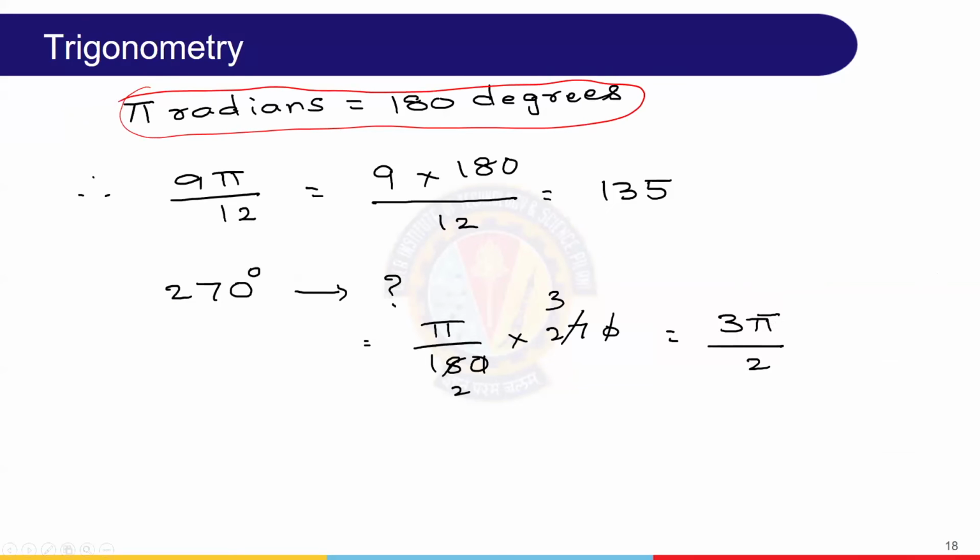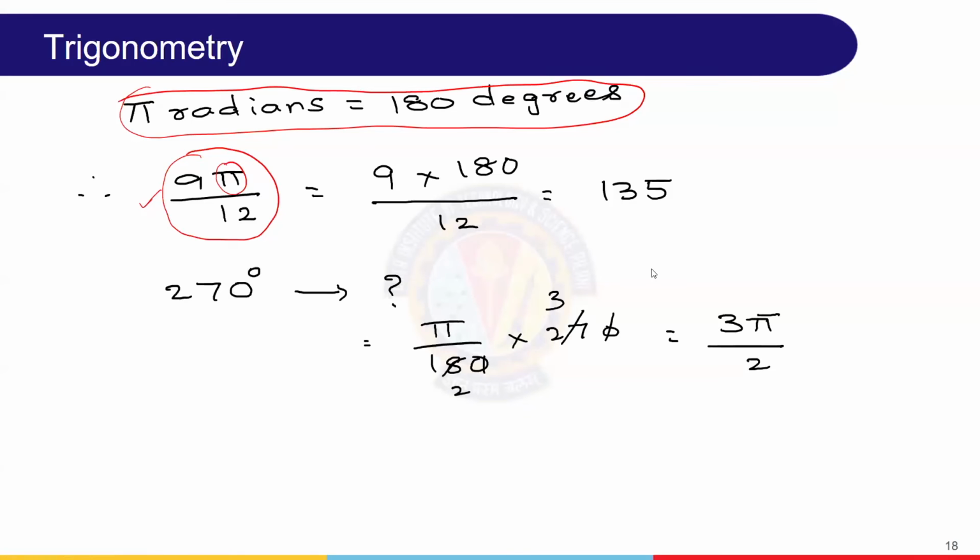Now, particularly with respect to exams, conversion: radians is given, converting it into degrees; degrees given, converting into radians. So very simple. Now, if you see this, 9 pi by 12 is given in terms of radians. Now, what is its equal representation in terms of degrees? Very simple in this case. We know pi is nothing but 180 degrees.